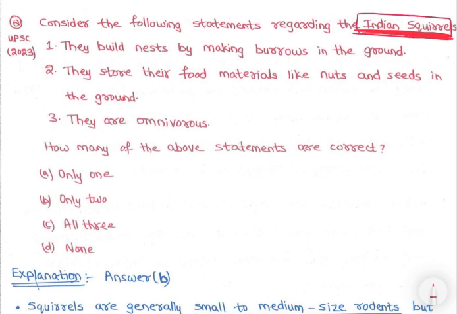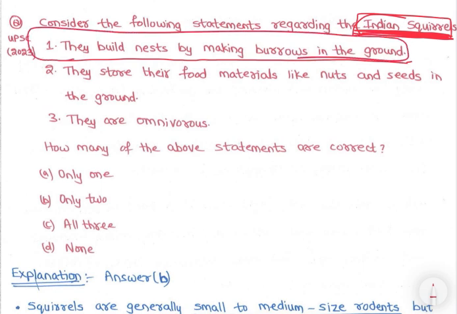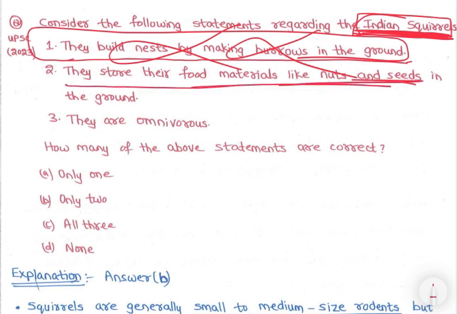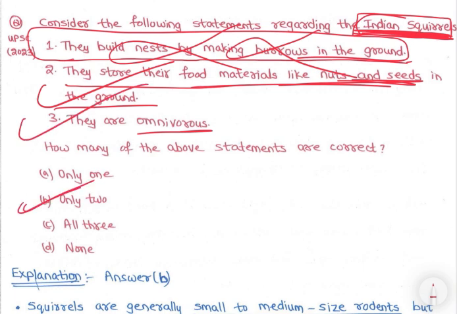Indian squirrels are common, we can see them in villages, cities, towns, in our homes, etc., right? So Indian squirrels, they build nests by making burrows in the ground. No, Indian squirrels build nests on trees, right? Marmots burrow in the ground, right? Indian squirrels, the normal day-to-day squirrels, build nests on trees, right? Then they store their food materials like nuts and seeds in the ground. They are omnivorous. Yes. So option B, only two are correct.